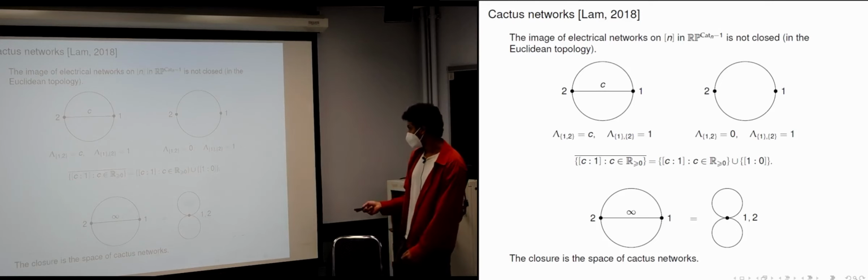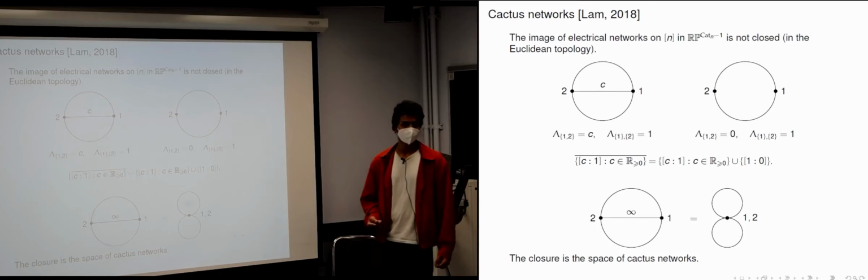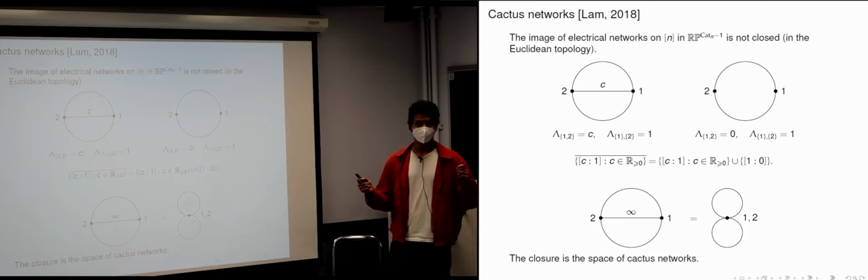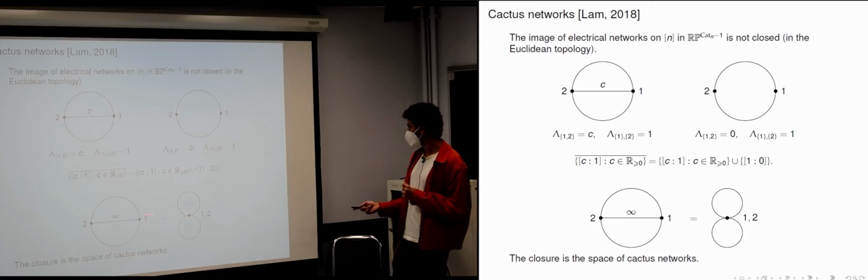So that's the generalization of the notion of an electrical network. You want to think of this edge as having infinite conductance. And when you have an edge of infinite conductance, that's like having these vertices shorted together. So you glue those vertices together, and you get a shape like this, which is called a cactus.